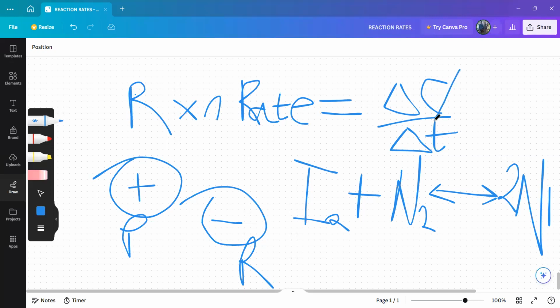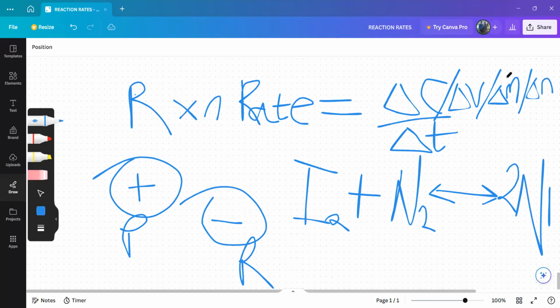Then it could be delta V, depending on what form the question wants the reaction rate in. You can have delta V, you can have delta m. Maybe they want it in grams per second, or delta n, if they want the reaction rate in mole per second.